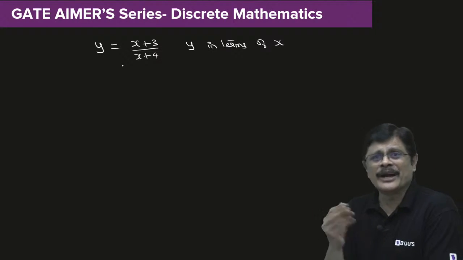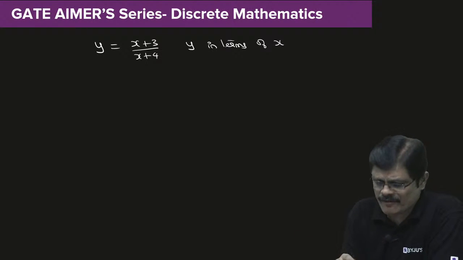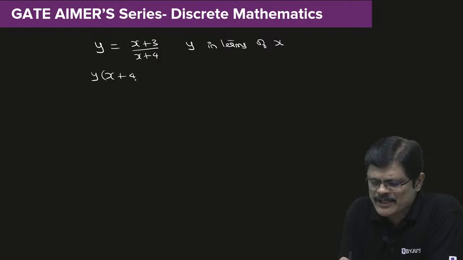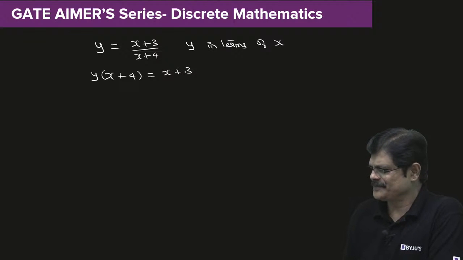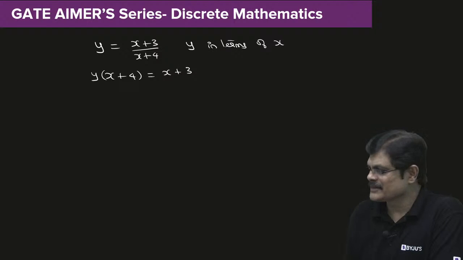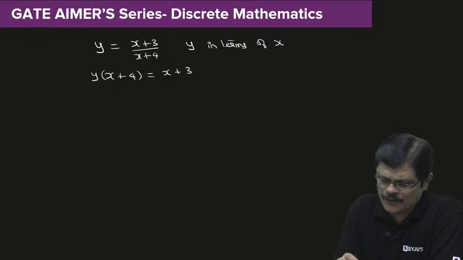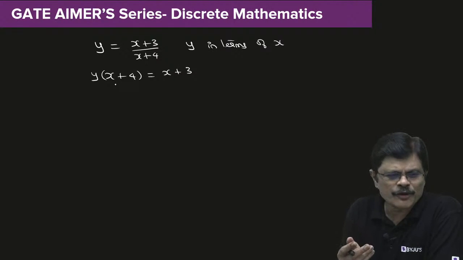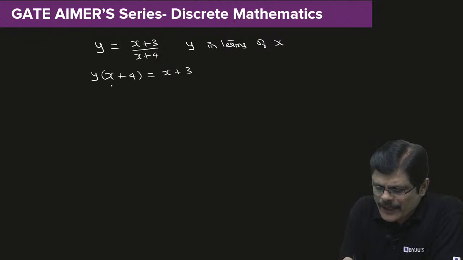Now what happens? You have y in terms of x, so write x in terms of y. So y into x plus 4 is equal to x plus 3, my dear friends. Got it? Clear or not? All of you able to follow? Now you can write like this, sir.